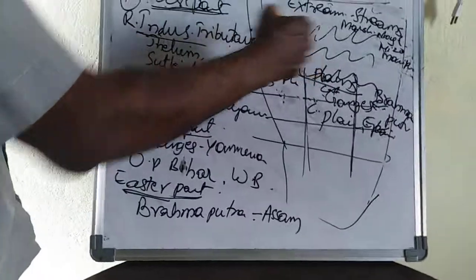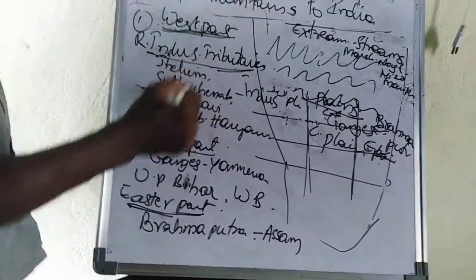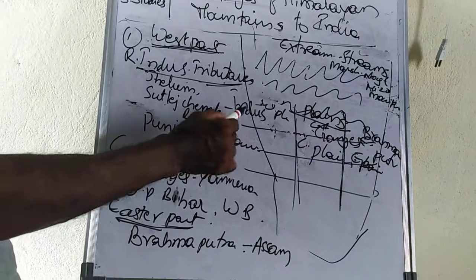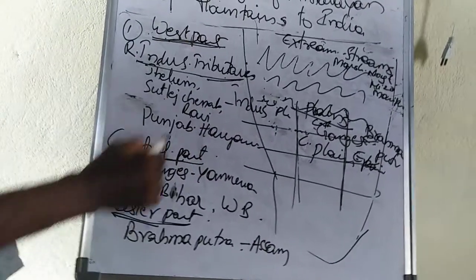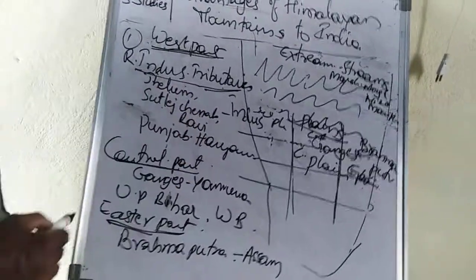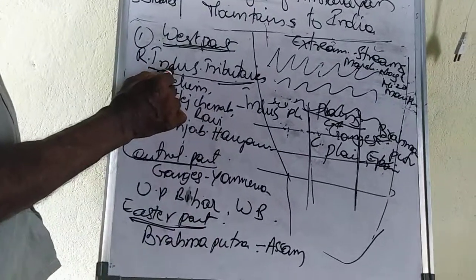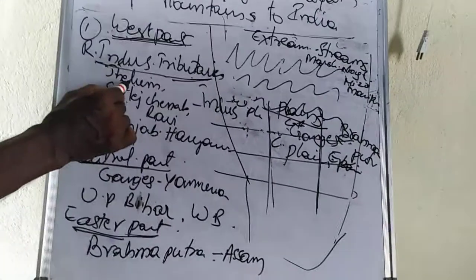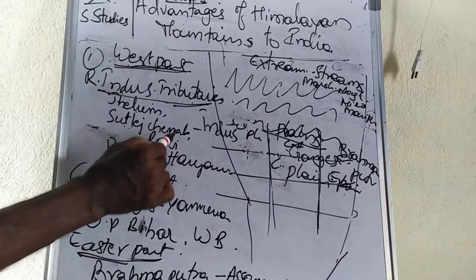Later other rivers join there. They are called tributaries: Jhelum, Satluj, Chenab, then Ravi. So the Indus river is joined by other rivers called Jhelum, Satluj, Chenab and Ravi.